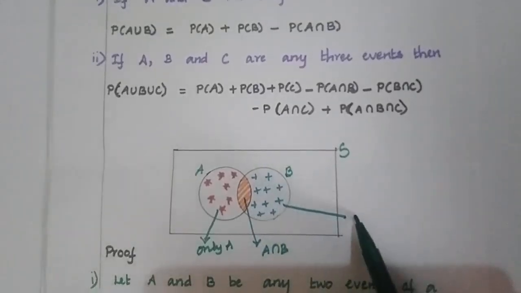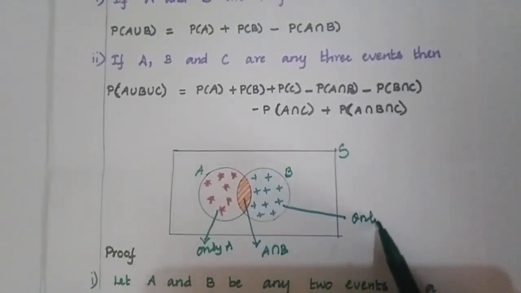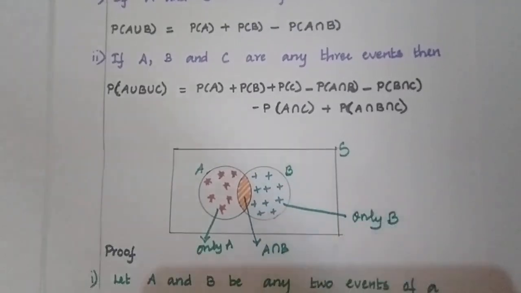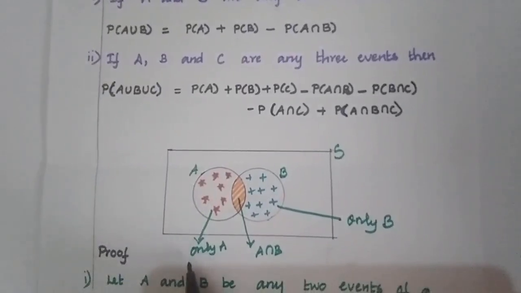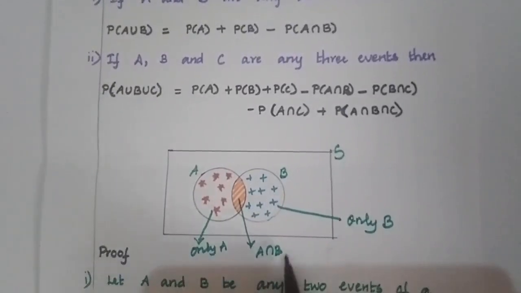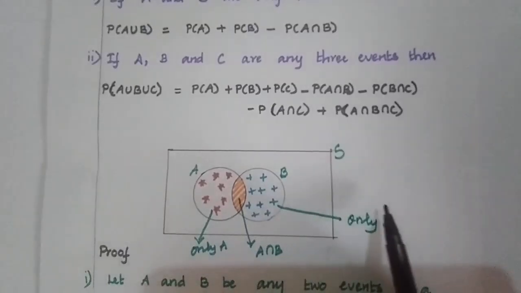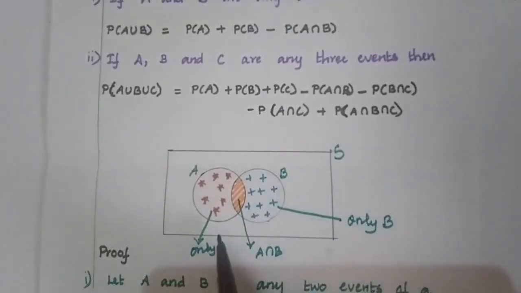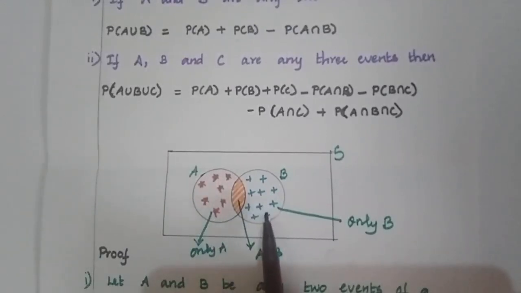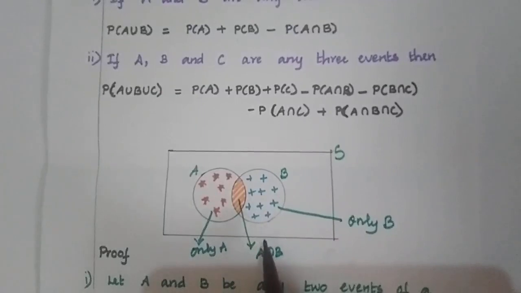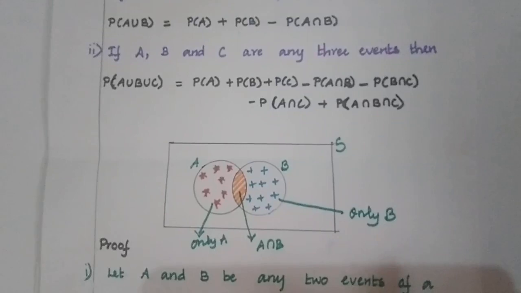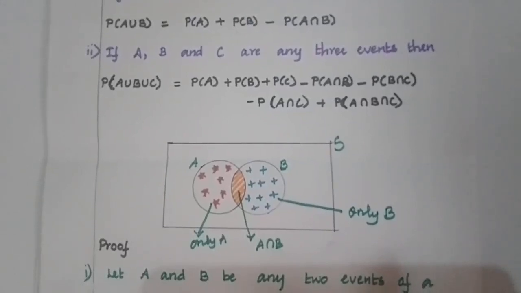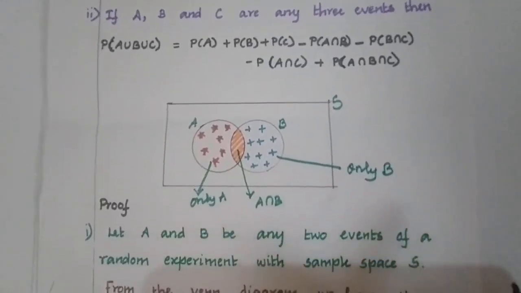And what about this one? This is only B. Here we have three events: only A, A intersection B, and only B. It's very clear that there is no common sample point between these events. Then what is the name of these events? Yes, these are called mutually exclusive events. So let us prove this one.